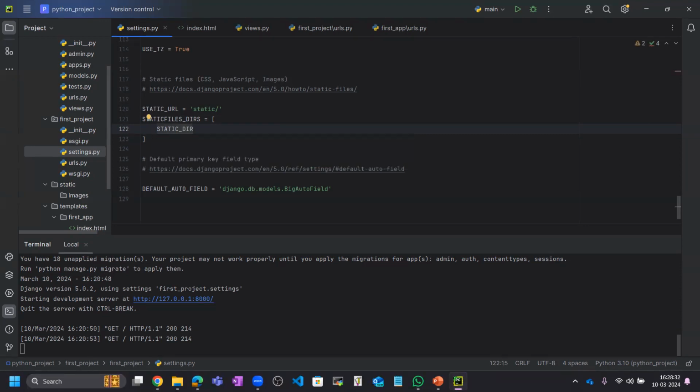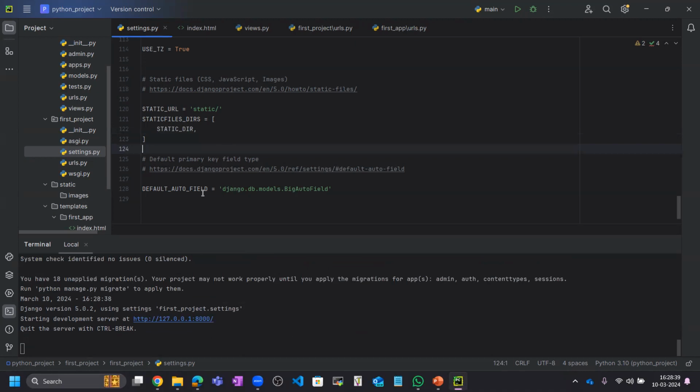Okay, so this we have for static files. Let me load this server. Okay, we have created the static directory.